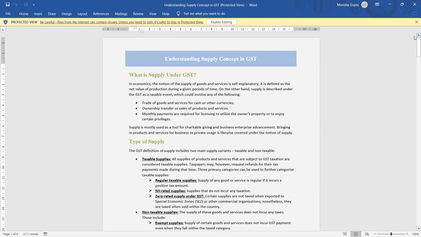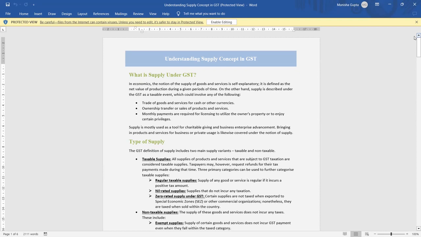Excise duty was charged on goods when they were taken out of the factory. Service tax was levied under rules such as the point of taxation rule, and for services rendered, we charged VAT. So before GST, there was no supply concept. We charged according to different tax laws. If it is manufacturing, we charge excise duty. If it is a service, we charge VAT.